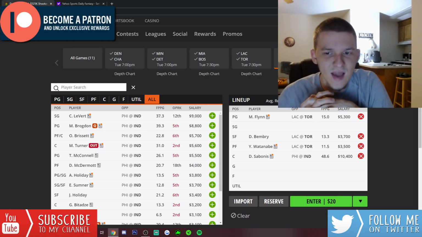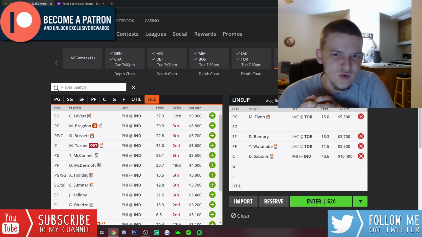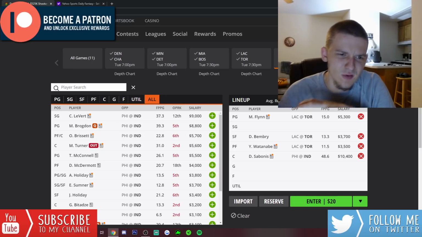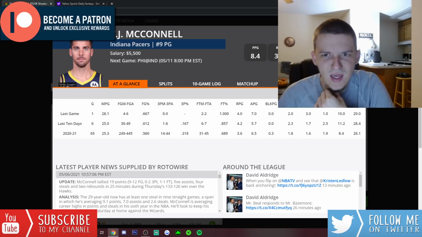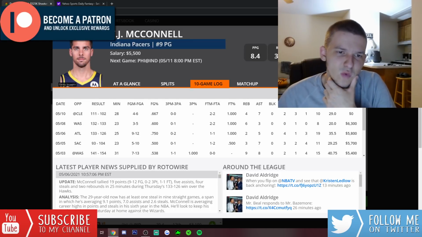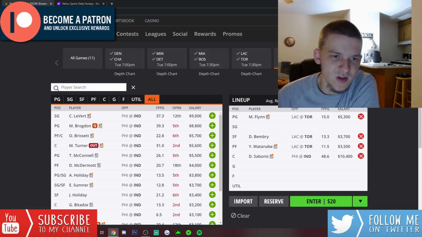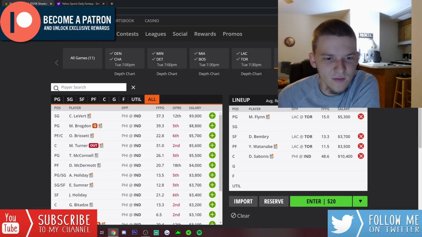So if Brogdon's out, Sabonis and LeVert I really like. If Brogdon plays, I don't have any interest in LeVert, but I would still think Sabonis would be viable. But TJ McConnell, I don't think I'm going to go to, even if Brogdon's out again. He's probably going to play 28 to 30 minutes off the bench. If you want to go there, I think he's fine, but I'm probably just going to stick to the top two guys, and that's really it from this Pacers team.